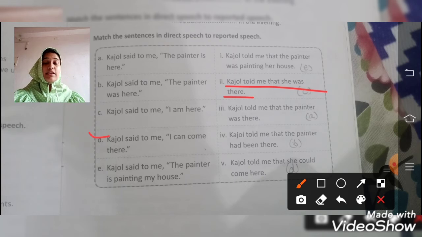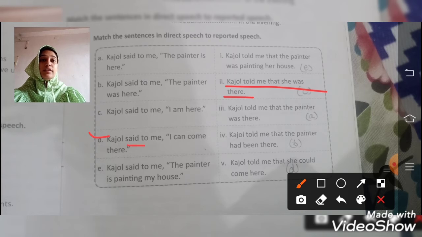Moving on to question number D. Kajol said to me, I can come there. So Kajol said to me, again said to will turn into told. This is your answer number D. Kajol told me that I can come there.